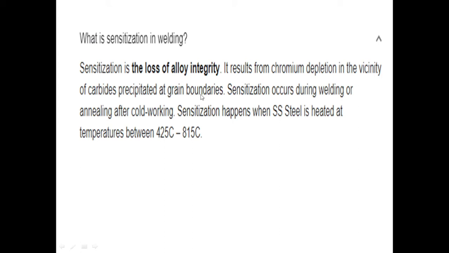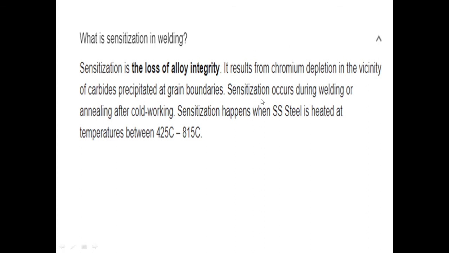We all know what grain boundaries are. If we consider any alloy from the view of metallurgy, there are different types of grains present in the alloy, and the size of the grain will decide the properties of the material. Each grain is separated from another grain by the grain boundaries.